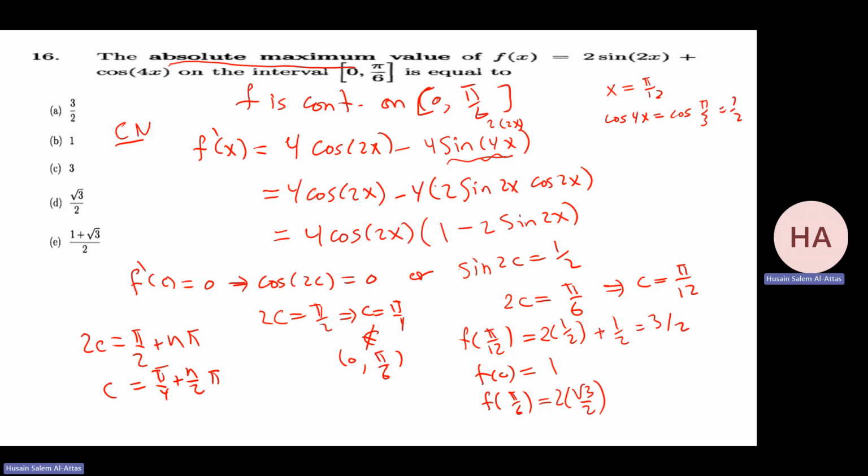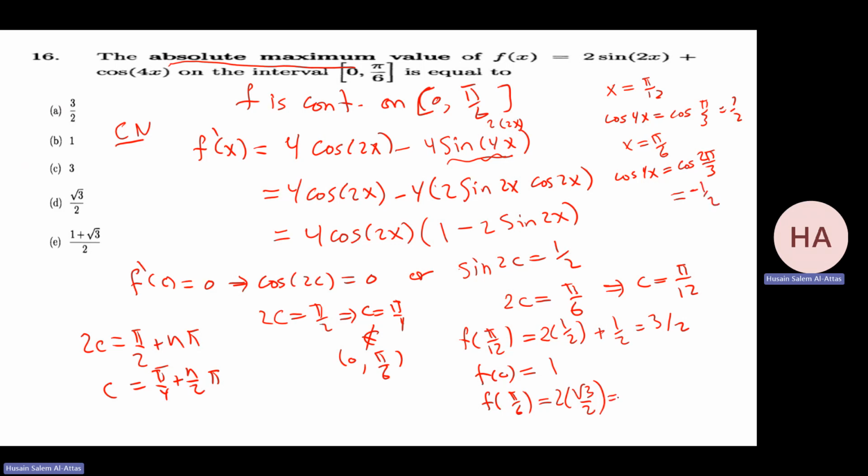Cosine 4x, if x equals π/6, what will be cosine 4x? It will be cosine 2π/3, which is in the second quadrant, so cosine is negative, and the reference angle is π/3. So that gives me minus half.